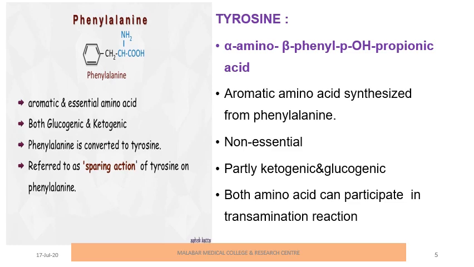You can appreciate the structure of phenylalanine; an additional hydroxyl group here gives the structure of tyrosine. So tyrosine is alpha amino, beta phenyl, para hydroxy propionic acid. Then both are glucogenic and ketogenic. Phenylalanine can be converted into tyrosine.